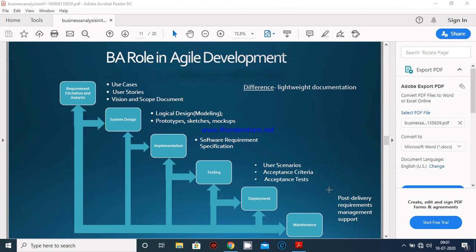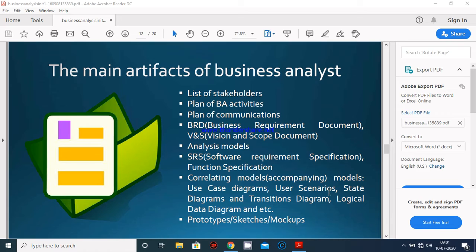So the main artifacts of business analytics, what are the main important factors of business analytics, I mention here in points.